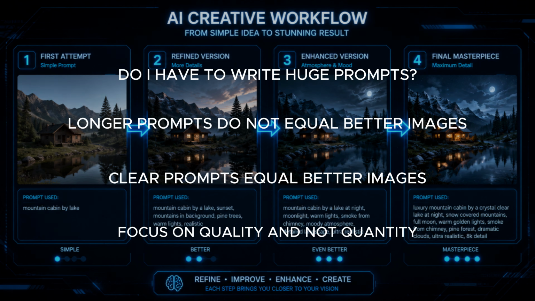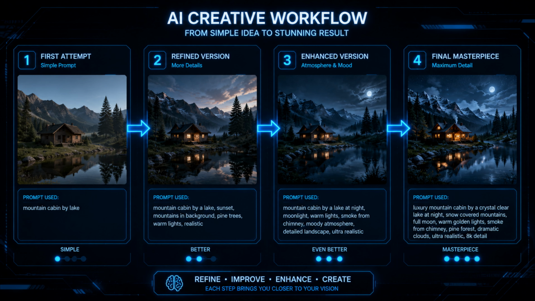Another mistake beginners make is trying to describe everything at once. Start simple. Generate an image. See what you like. Then, improve it. Maybe the lighting needs to be warmer. Maybe you'd like heavier snowfall. Maybe the mountains should be taller. Maybe you'd rather see the view from inside the cabin instead of outside. Think of prompting as a conversation. Each version gets a little closer to what you imagined. That's exactly how professionals work. They rarely get the perfect image on the first try. They refine, adjust, experiment, and improve.